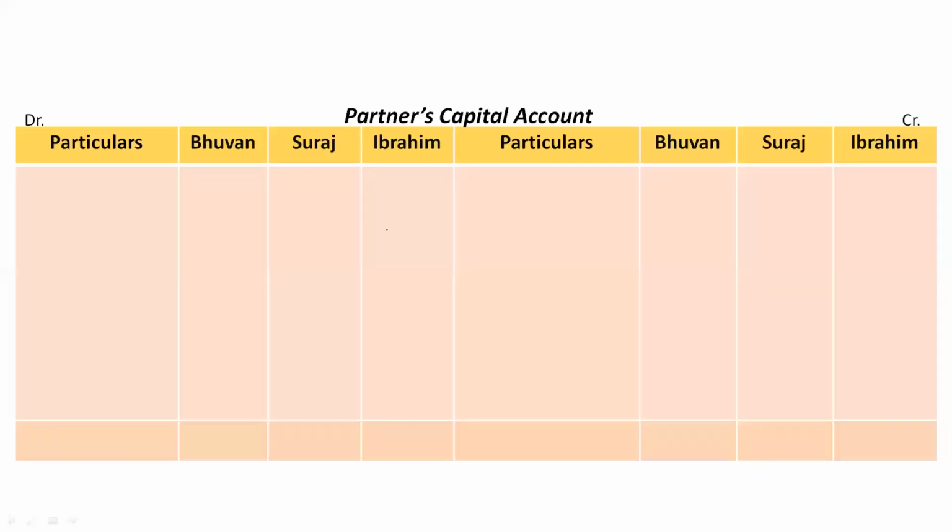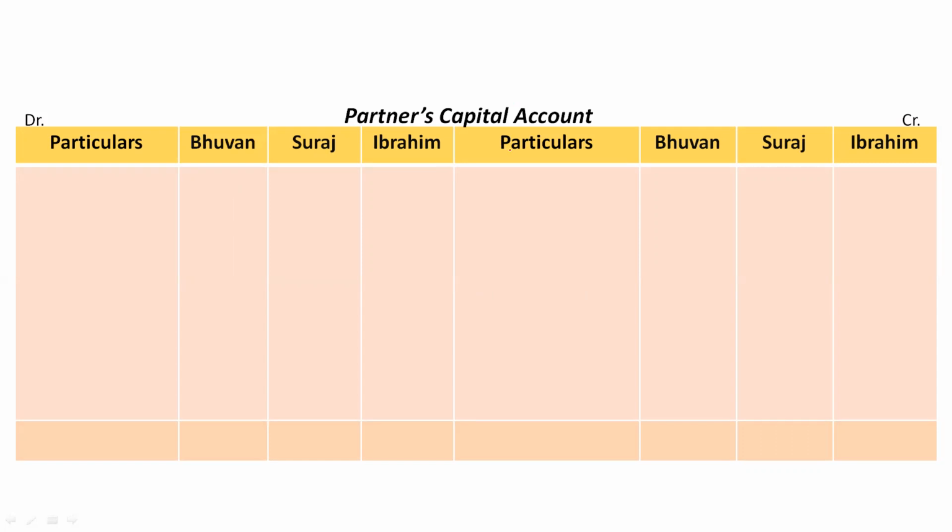Now the next step here is preparing the partners' capital account. This is the format of the partners' capital account. Right now it's very easy, right? We have prepared the partners' capital account in case of admission, retirement, death. In all the cases we have prepared it. Here also it's very similar. The whole process is basically the same here.